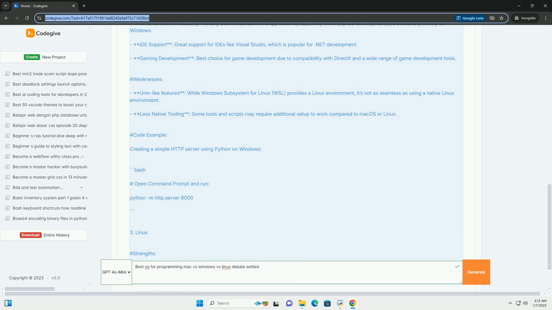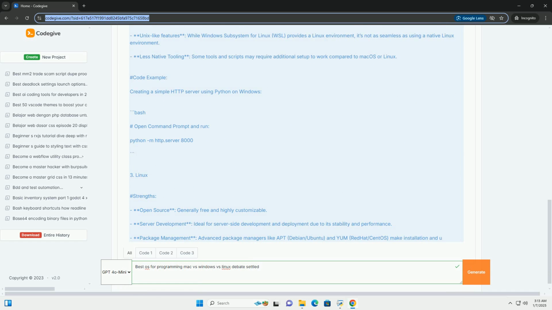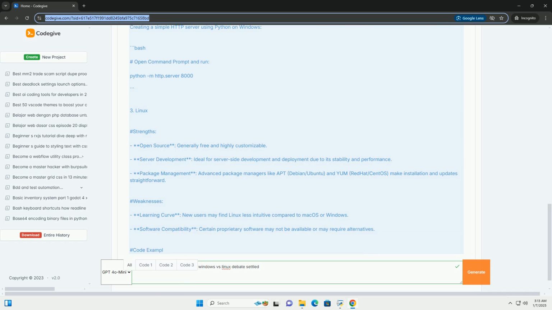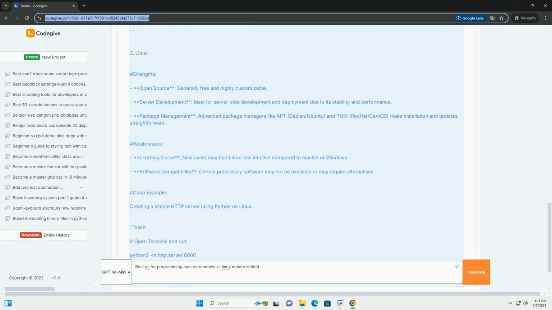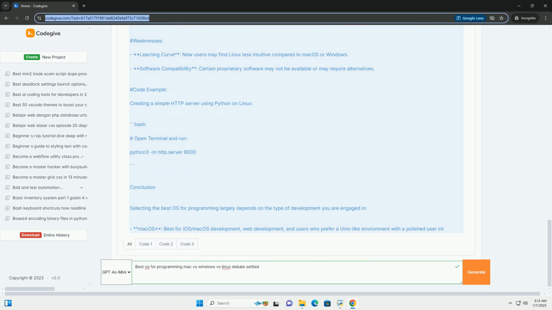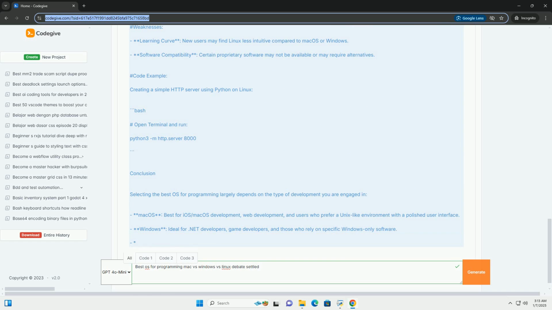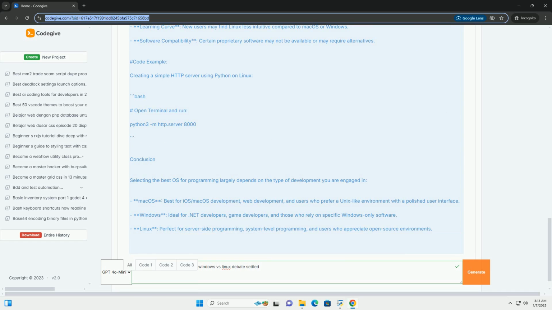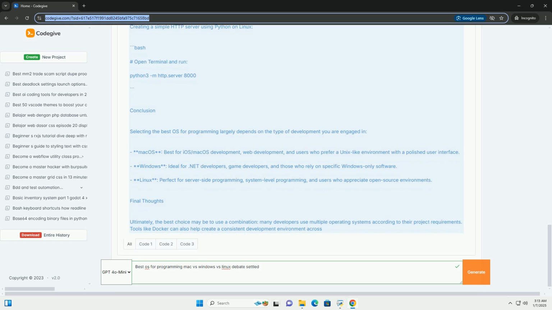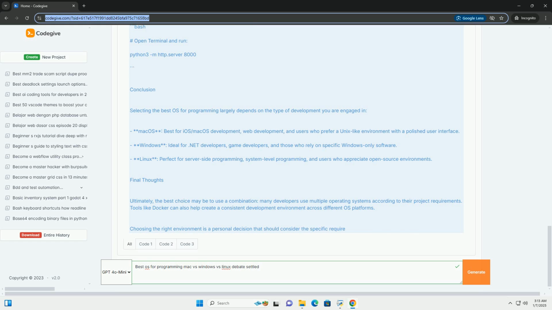Strengths. Unix-based: Mac OS is built on a Unix foundation, which makes it similar to Linux. This is beneficial for web development and server-side programming. Development tools: excellent support for development tools like Xcode, which is required for iOS/Mac OS development. Package management: Homebrew is a powerful package manager that simplifies the installation of software.